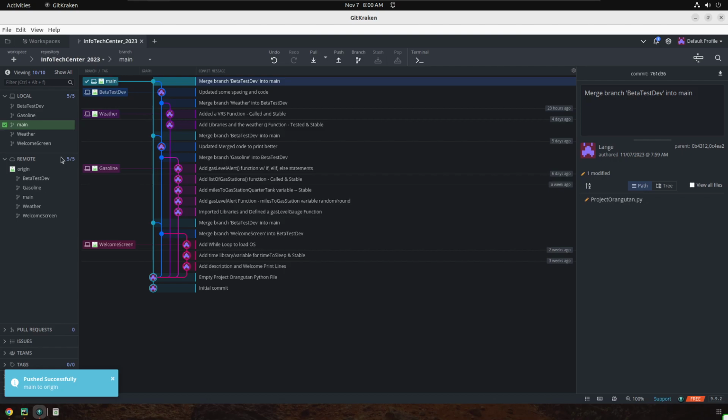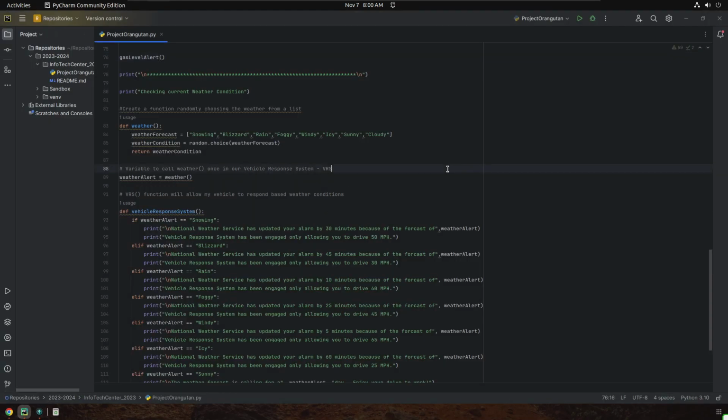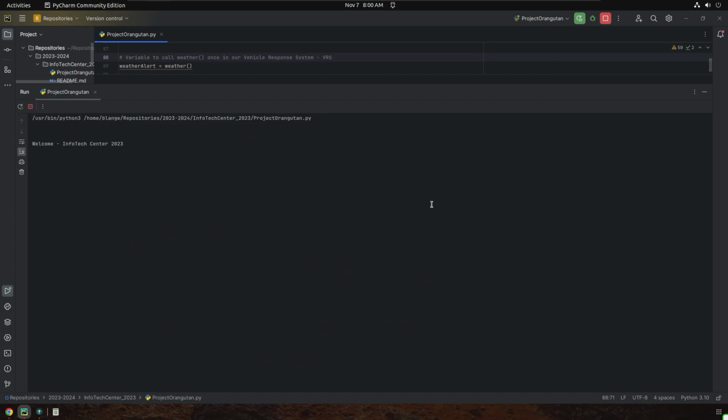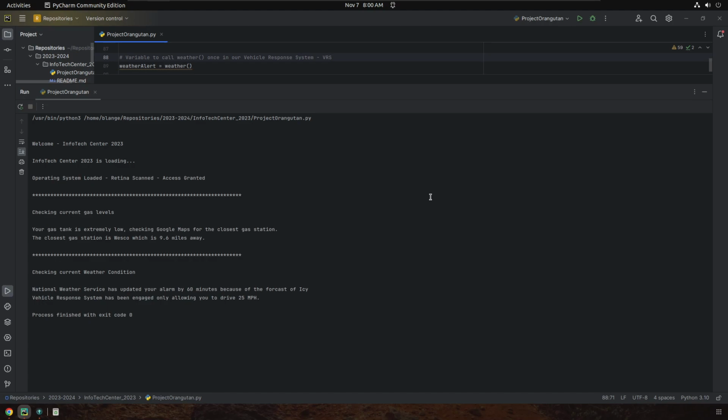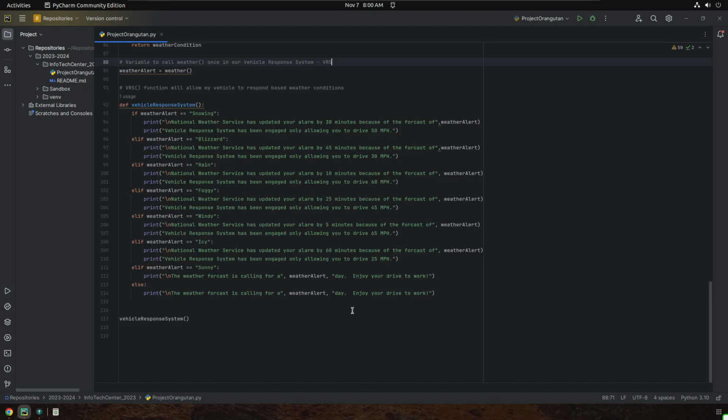All right, I have my main branch checked out. So when I go to PyCharm, I'm actually in my main branch now, making sure it works because it's going to get sent out to people's vehicles that it has an update for the weather branch. And we just want to double check to make sure we don't have any errors and see what happens. But hey, it looks like things are loading up good, checking our current weather. Again, now our vehicles have a new update to the operating system.